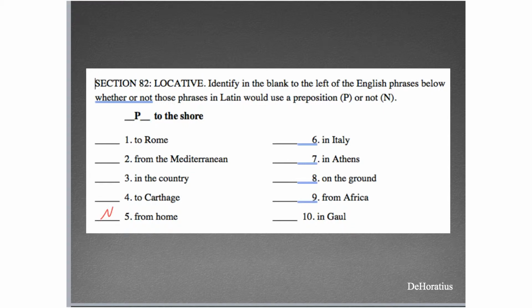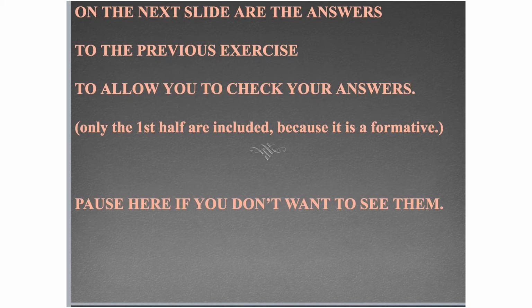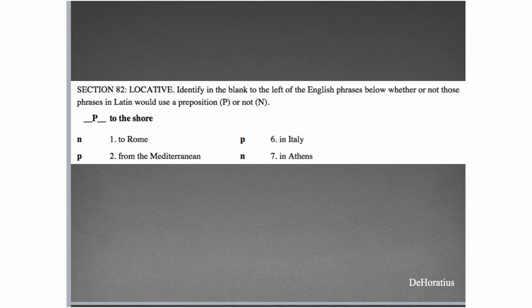Number 4 above, to Carthage. That is a city, so it would not use a preposition. Number 9, from Africa. That is not a city, town, or small island, so it would use a preposition. And same with Gaul. It is not a city, town, or small island, so it would use a preposition. So you know the drill. Pause if you want to put some answers.